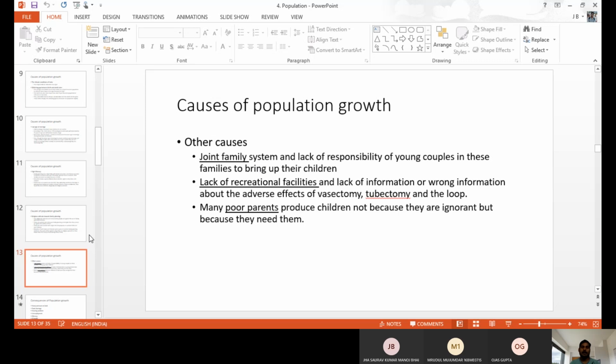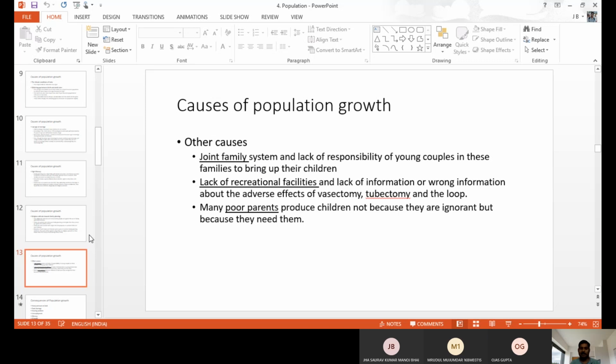For example, in the nuclear family in urban places, you know very well, both the men and women go for a job, so they cannot produce more children because nobody is there in the family. The two members alone are not able to take care of more children, and they are busy with other things also. But in a joint family, somebody will take care, so they don't feel fear. They continue their work again and produce more children. So joint family is also a reason for overpopulation, and so is the lack of recreational facilities.